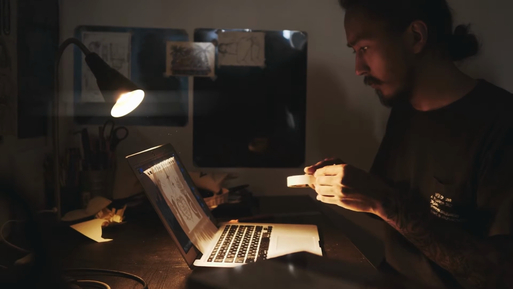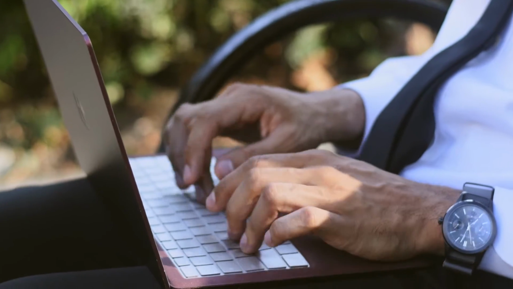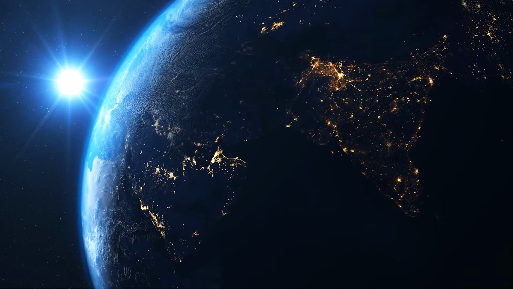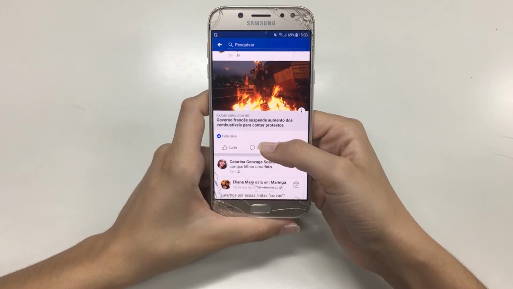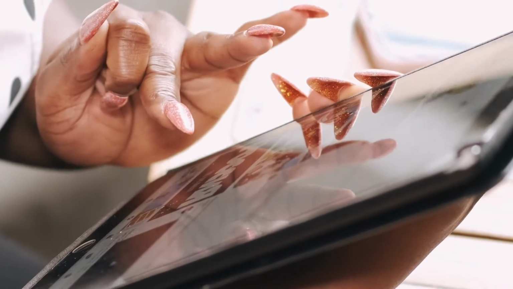As I said before, the only skill you need to do this is to know how to copy and paste content. The beauty of this method is that you can do it from anywhere globally, as long as you have access to the internet. You don't really need any social media followers, and you certainly don't need any investment for this method to work out for you.